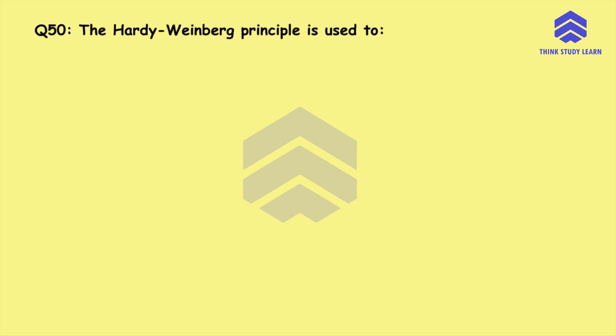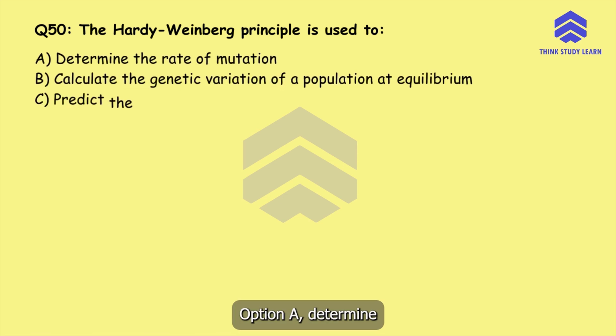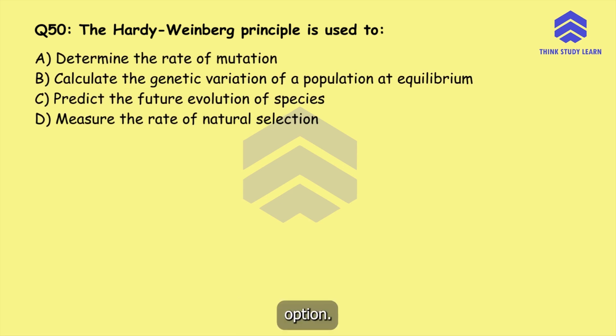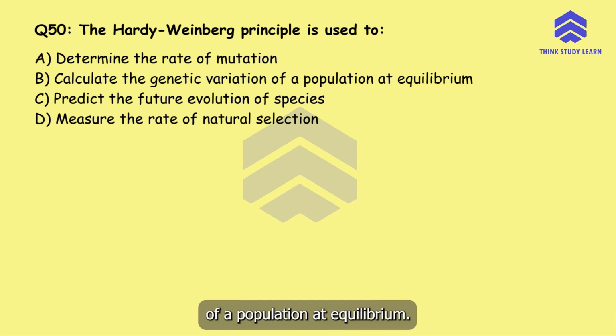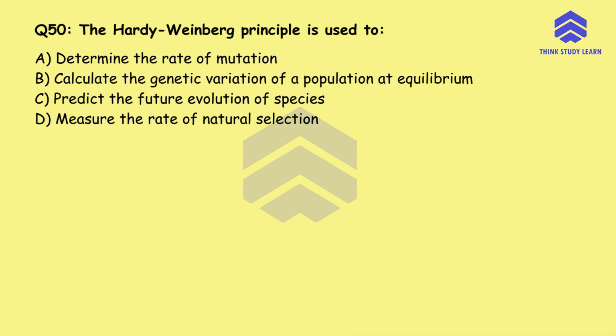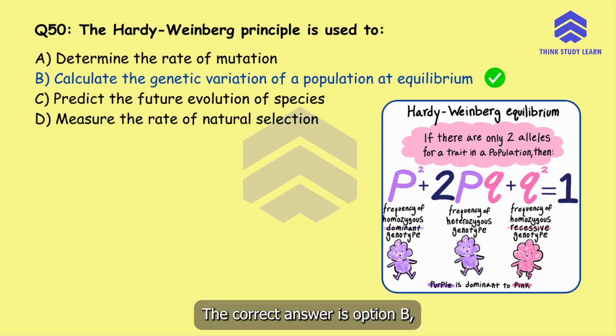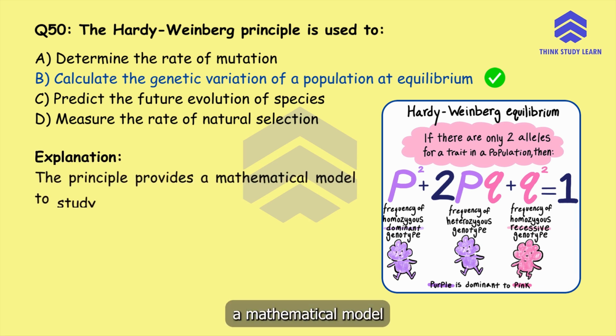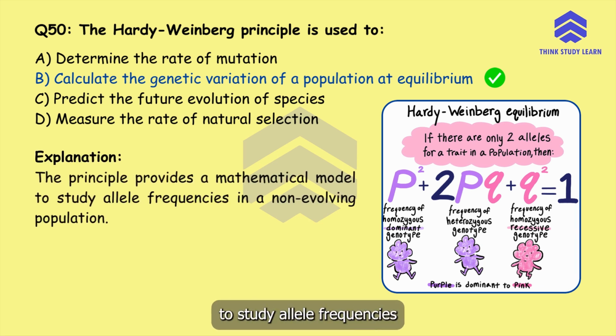Question number 50. The Hardy-Weinberg principle is used to option A, determine the rate of mutation, option B, calculate the genetic variation of a population at equilibrium, option C, predict the future evolution of species, or option D, measure the rate of natural selection. The correct answer is option B. It helps in calculating the genetic variation of a population at equilibrium. The principle provides a mathematical model to study allele frequencies in a non-evolving population.